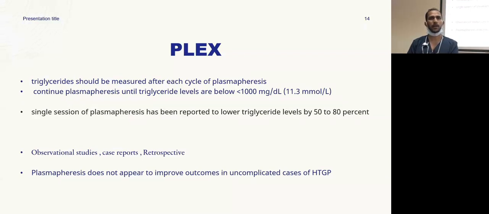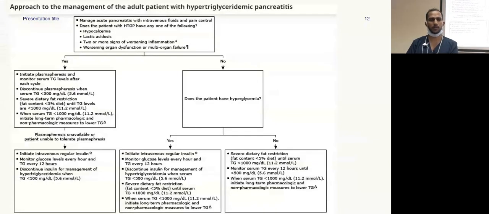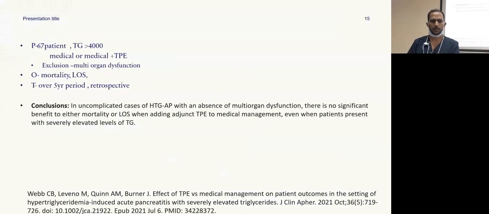That's why plasma exchange is recommended in a patient with any of the worrisome factors. The study population was retrospective: 67 pancreatitis patients with triglycerides of more than 4,000, who received either medical therapy or medical therapy plus therapeutic plasma exchange. They excluded patients with multi-organ dysfunction, so they concluded that in its absence there is no mortality benefit or length-of-hospital-stay benefit.